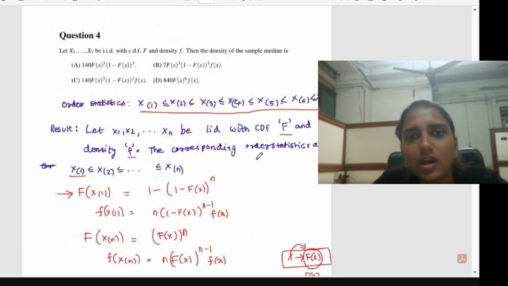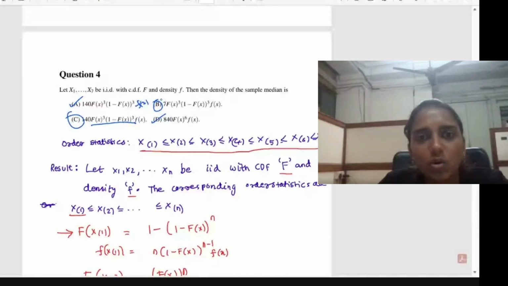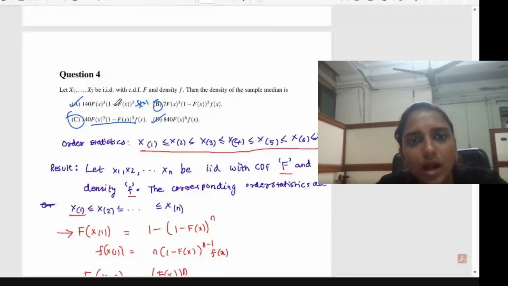When you look into the options, this option will not contain the capital F(x) part, and this will also not contain it. There is no small f(x) in this. So only these two options will contain the exact form for capital F(x), 1 minus capital F(x), and small f(x). Now the question is, what is the constant? We can just find the constant and then find the value. We don't have to look at the A and D options here.